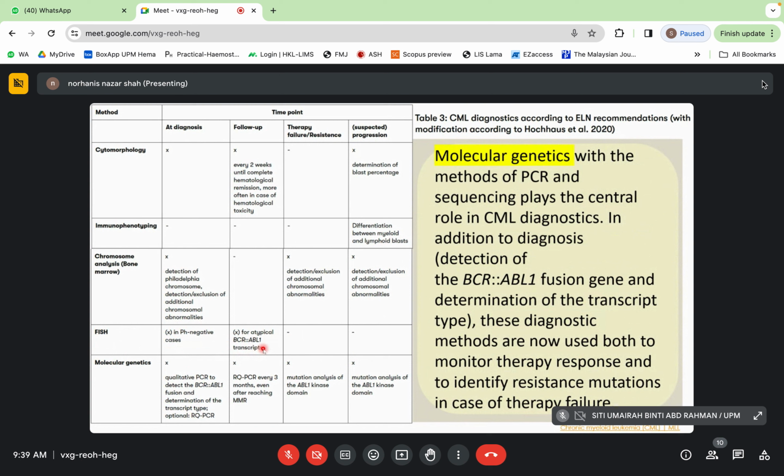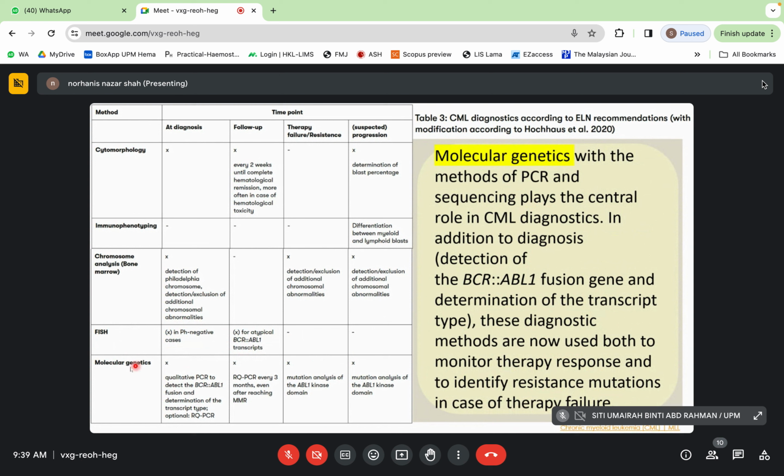Next is molecular genetic, with the methods of PCR and sequencing, plays the central role in CML diagnostic. In addition to the diagnosis, detection of BCR-ABL fusion gene and determination of the transcript type. These diagnostic methods are now used both to monitor therapy response and identify resistant mutation in case of failure therapy.